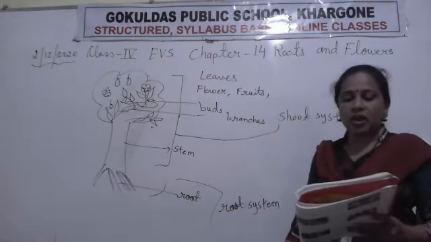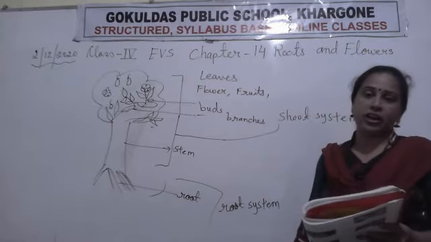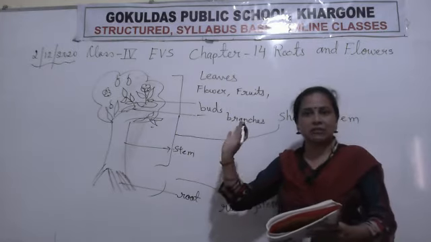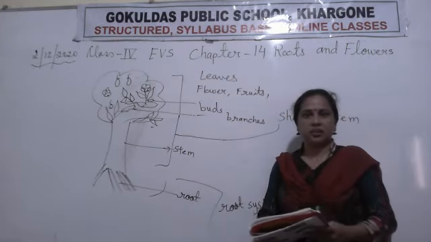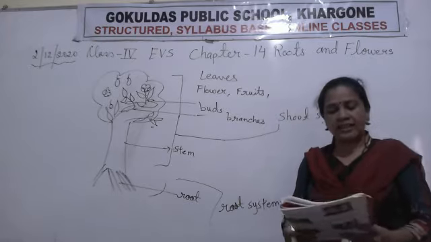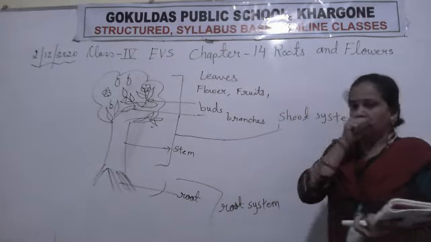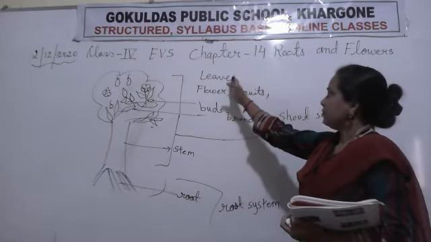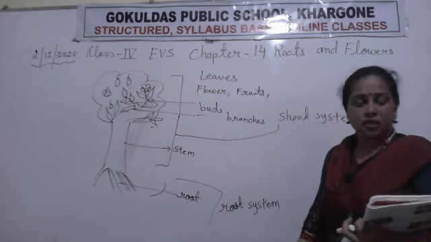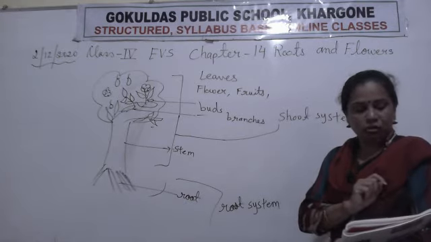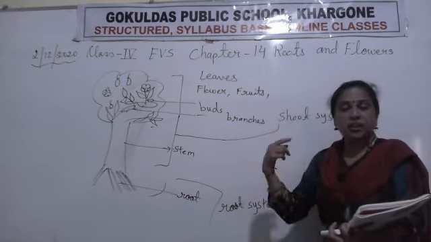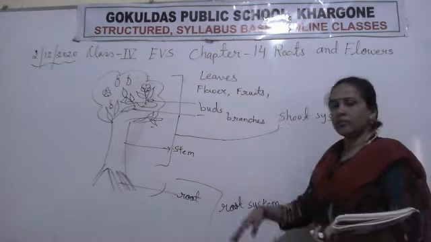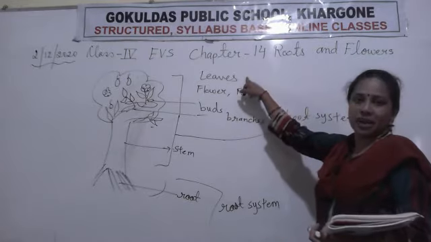Now each part of the plant carries out an important function. Yes, each and every part does a special work for the plant. Clear? How do we explain this? Sorry, students. Now leaves. What is the function of the leaves? I explain this line. Each part of the plant carries out an important function. What is the function of the leaves? Leaves are the kitchen of the plant.